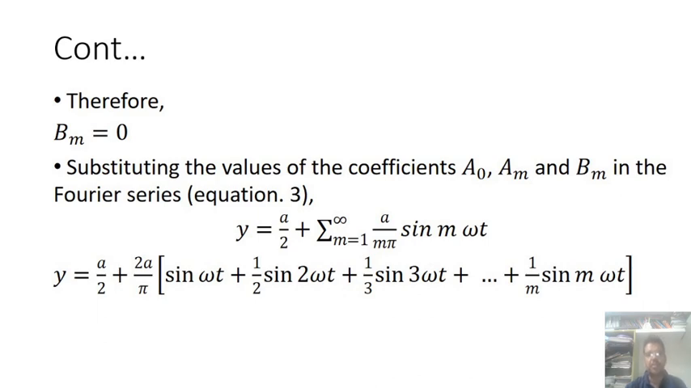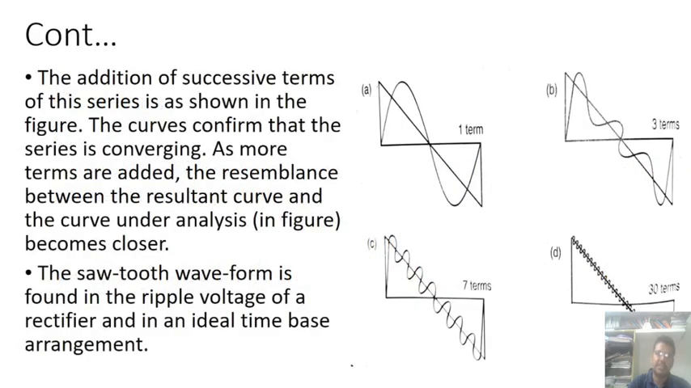Substituting the values of coefficients a0, am and bm in the Fourier series, y is equal to A by 2 plus sigma of m is equal to 1 to infinity A by m pi sin m omega t. Knowing these equations, next is the addition of successive terms of the series as shown in the figure. Just we can observe here.